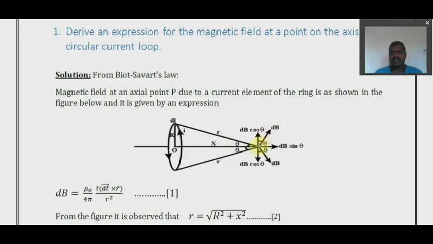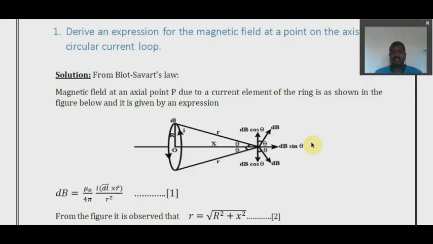Now we resolve this resultant magnetic field. We resolve it into dB sin theta in the horizontal direction and dB cos theta in the vertical direction. So dB sin theta gets added up, whereas dB cos theta gets cancelled because one is in the positive direction and the other is in the negative direction. So for dl, the magnetic field that is acting is only in the horizontal direction. Or you can say for a circular current loop, the magnetic field will be acting in the horizontal direction itself.